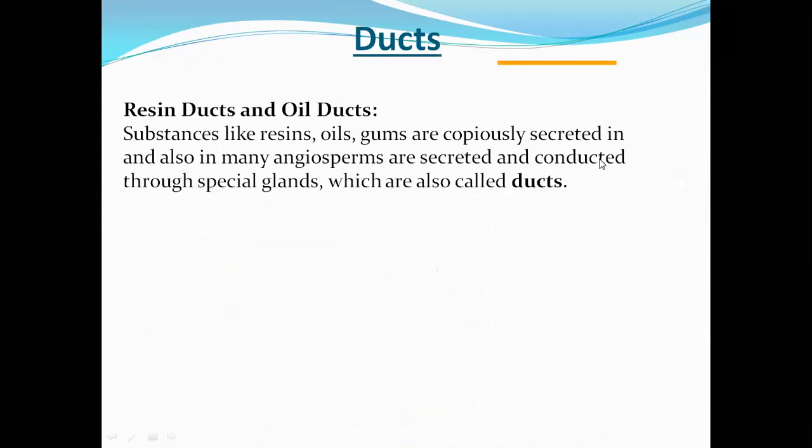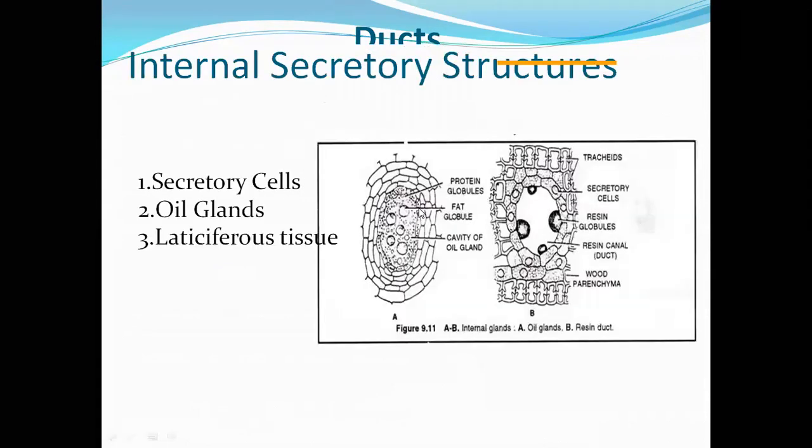So the next one is resin ducts and oil ducts. Here you all know the substances like resins, gums, oils, and other miscellaneous substances, produced by special tissue, both in angiosperms as well as in gymnosperms. Okay, so here we will see them one by one.